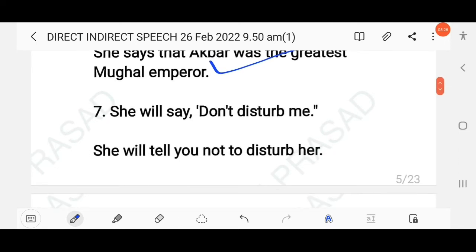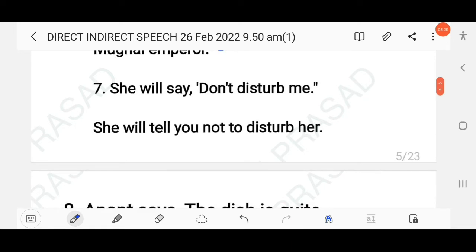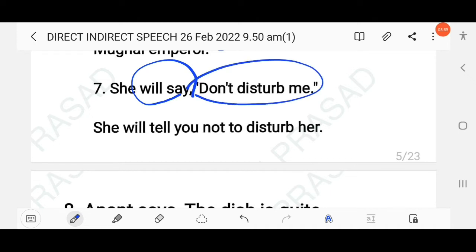The next question here: she will say, don't disturb me. So this is an imperative sentence, negative here, don't disturb me. So here you have to use to plus infinitive. As you know, here the reporting verb is in the simple future. So as we have already discussed, if the reporting verb is in the simple present, present perfect or simple future, then there will be no changes in the tense. So here this is an imperative sentence. So here you have to follow the structure of to plus infinitive.